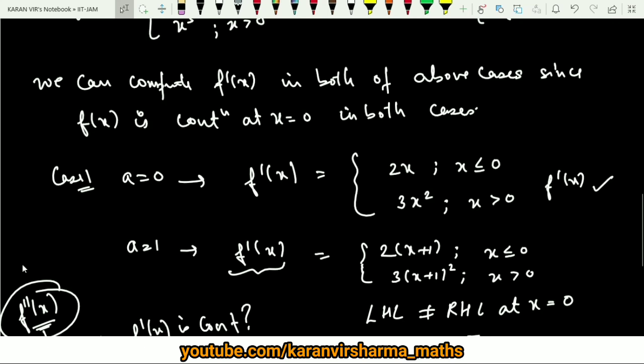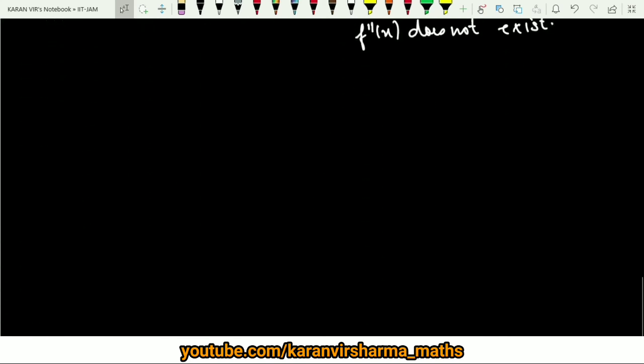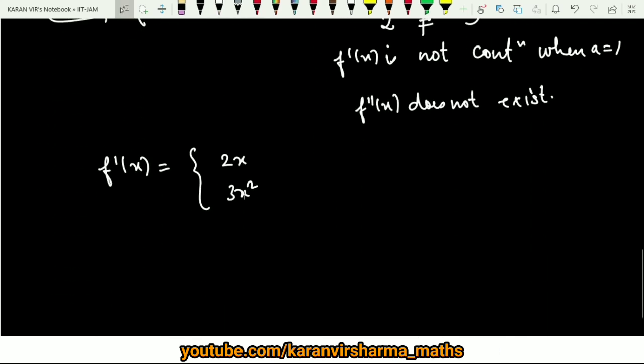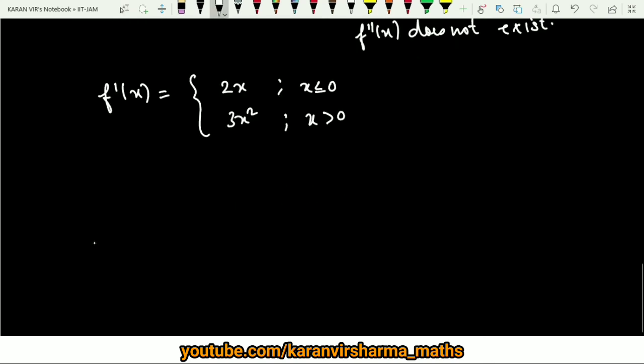In that case, let us check the right hand limit, the left hand limit, and then the value of the function. So f dash x is 2x and 3x square whenever x is less than or equal to 0 and whenever x is greater than 0. So now you can check the second derivative of this function, the right hand limit and the left hand limit, because we know that f dash x is already continuous. So now we can compute the left hand limit and right hand limit.